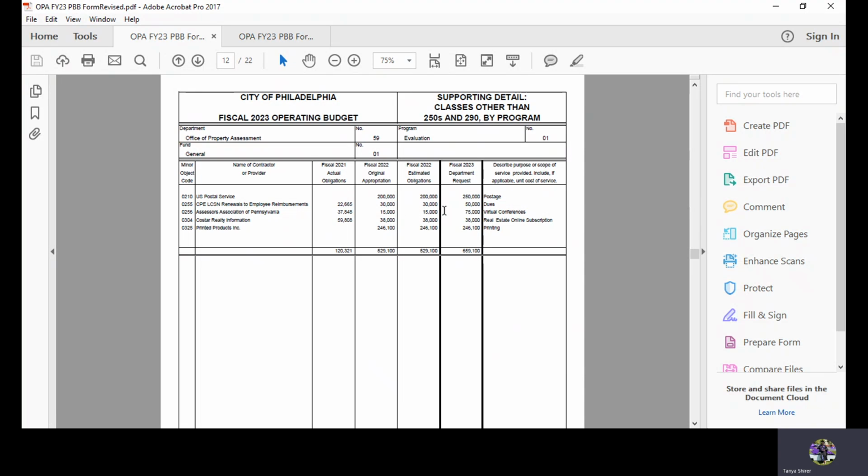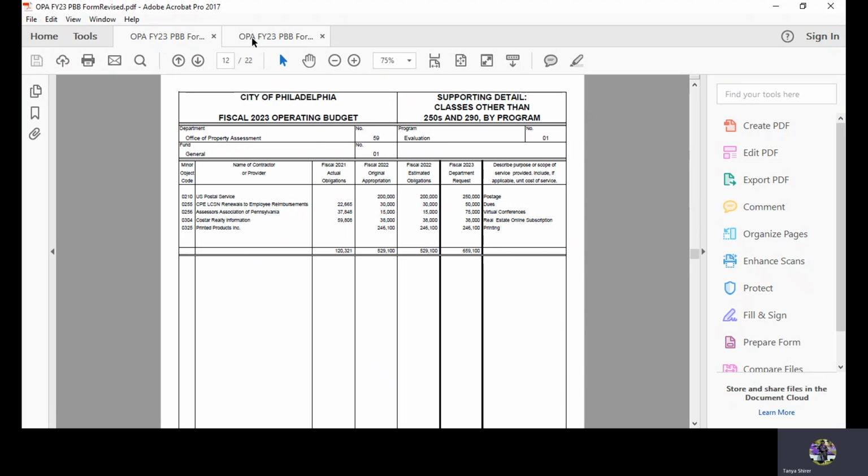Fiscal 22 estimated obligations due to target and or mid-year ordinance changes of $200,000, and the department's fiscal 23 request of $250,000, and the scope of service being postage.